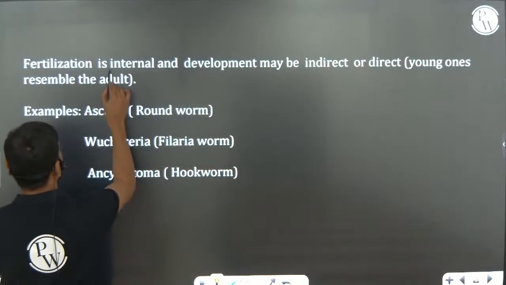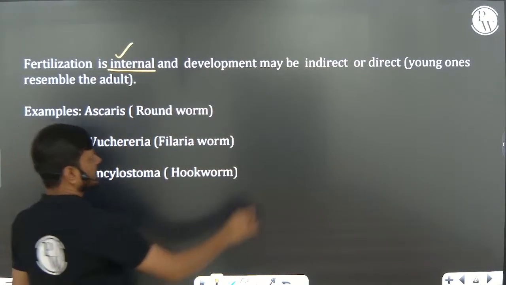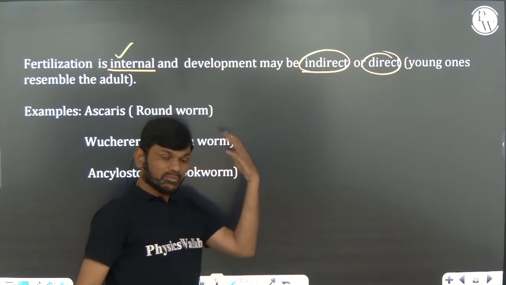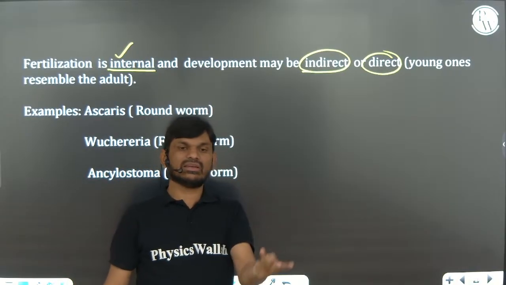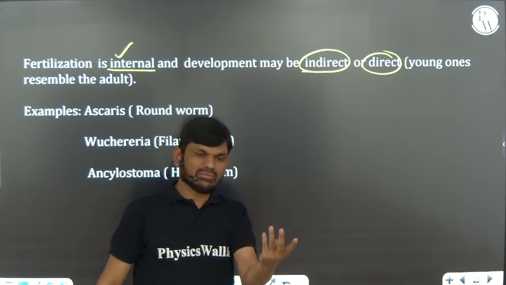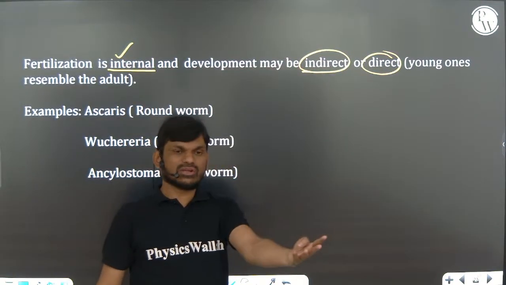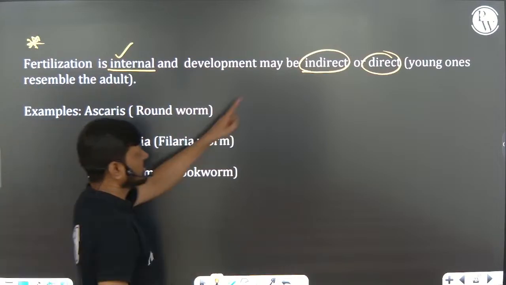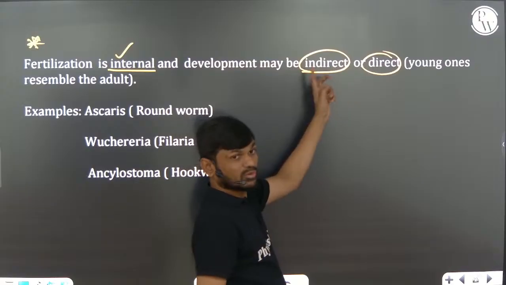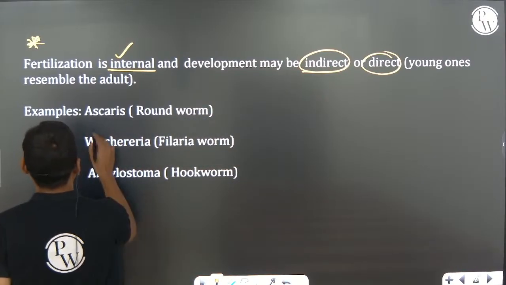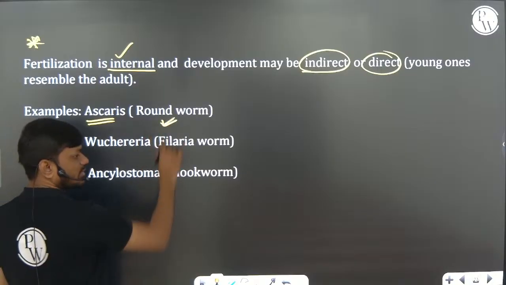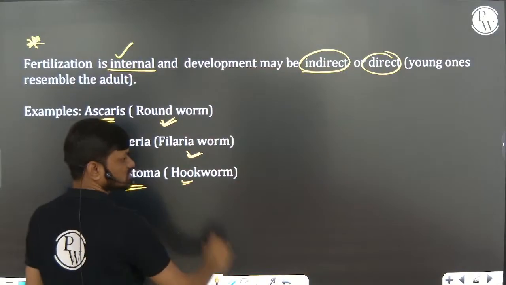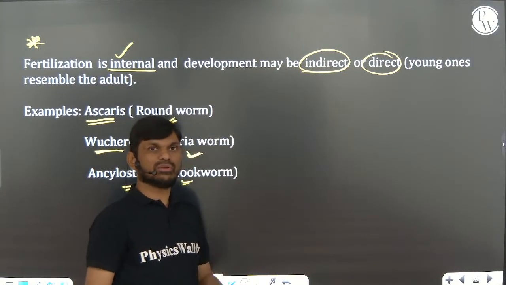Next one, fertilization is internal, very, very important. Development may be indirect or direct. Earlier, in Porifera, Coelenterata, Cnidaria, Ctenophora, and Platyhelminthes there is only indirect development, but here fertilization is internal and both indirect and direct development may be present. Example: Ascaris, commonly called roundworm, very, very important. Wuchereria, filarial worm. Ancylostoma, hookworm. Common name and scientific name, both you should remember.